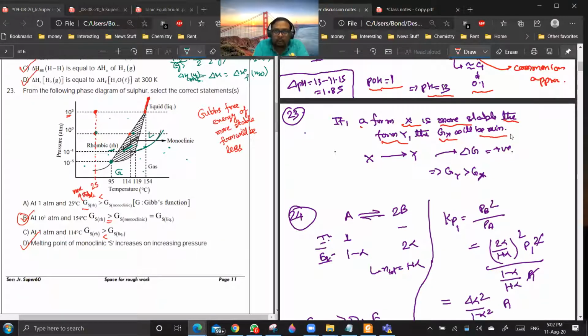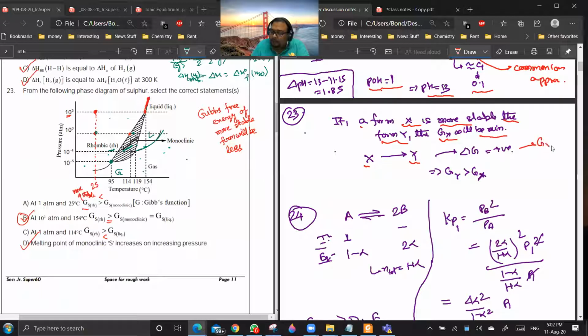Suppose X is getting converted into Y. If X is more stable, then the forward reaction should be non-spontaneous. It won't get converted into some other form. This means delta G will be positive.